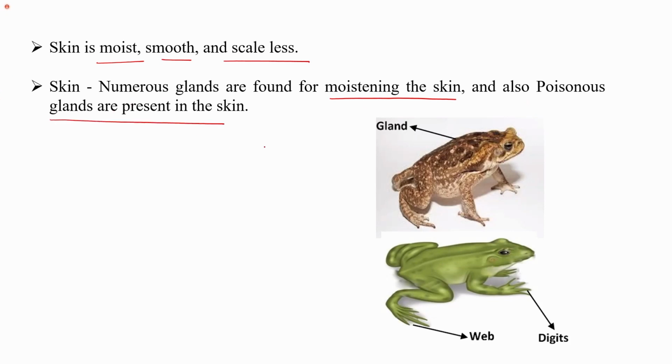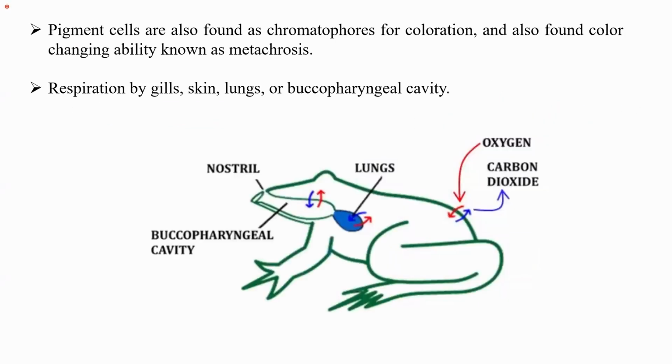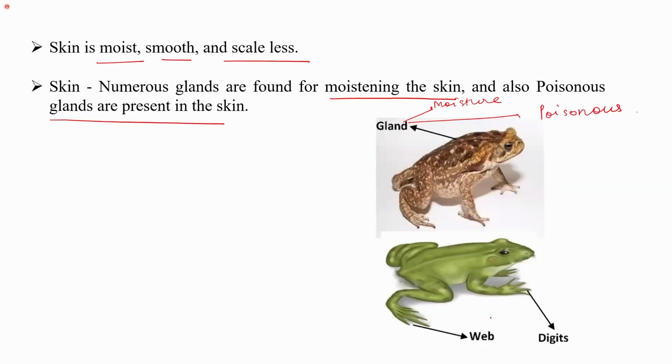So the glands may function in providing moisture, or in protection by secreting poison. And the animals have webbed